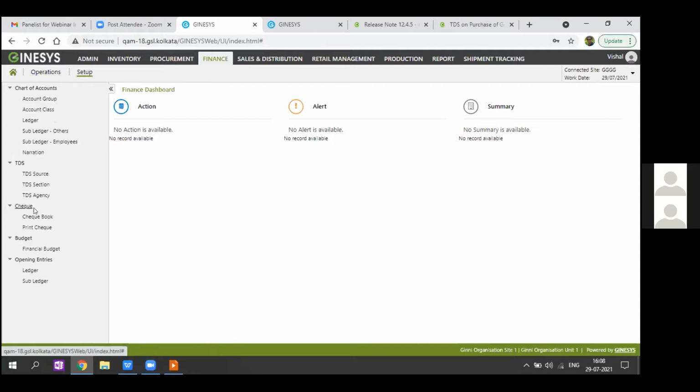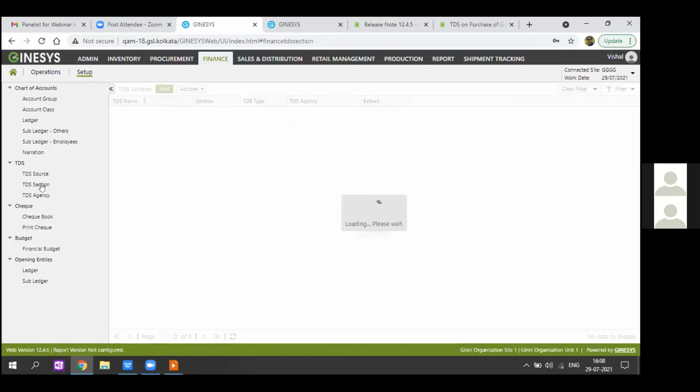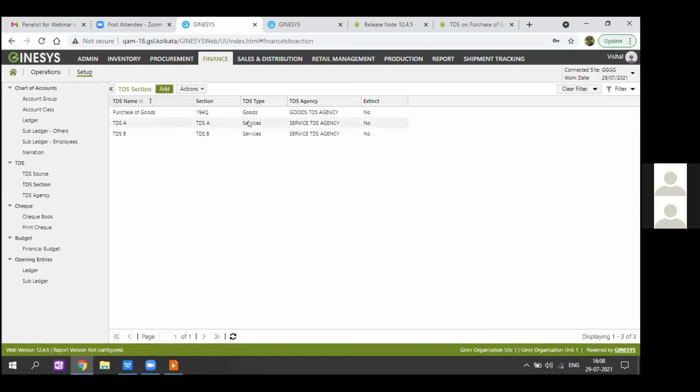Over here in the TDS section definition, as I said, we have introduced a column for TDS type. From the list page also we can see the TDS type column, from which we can segregate whether the TDS master that has been created is for goods or services.